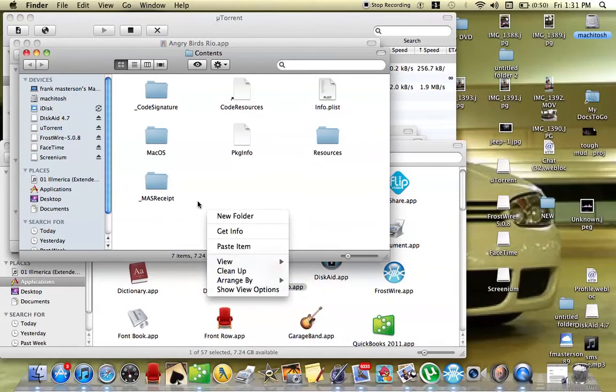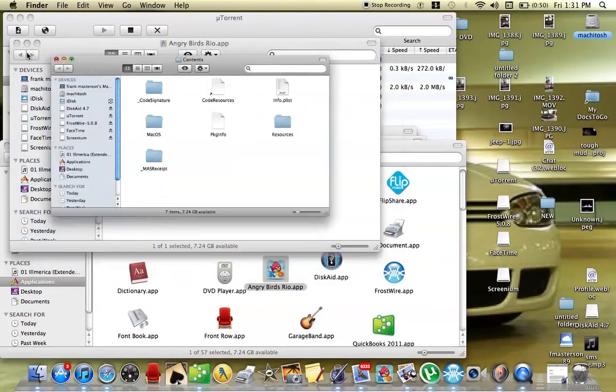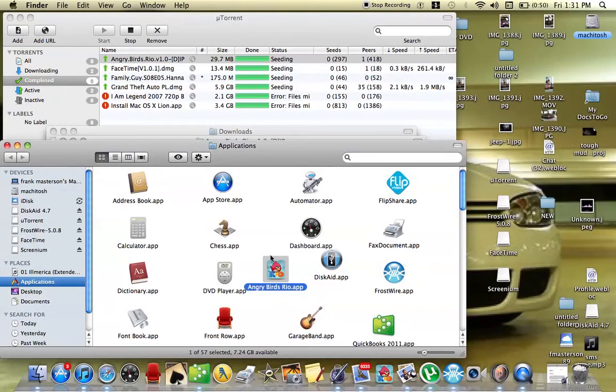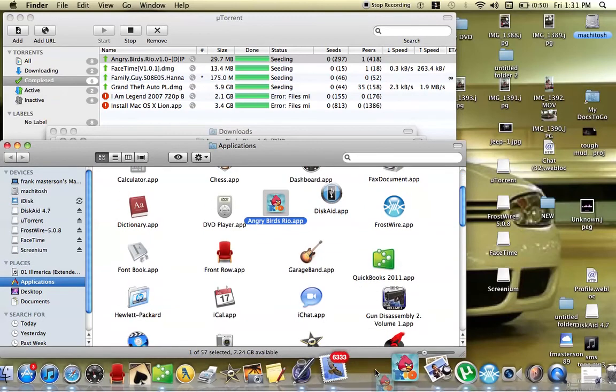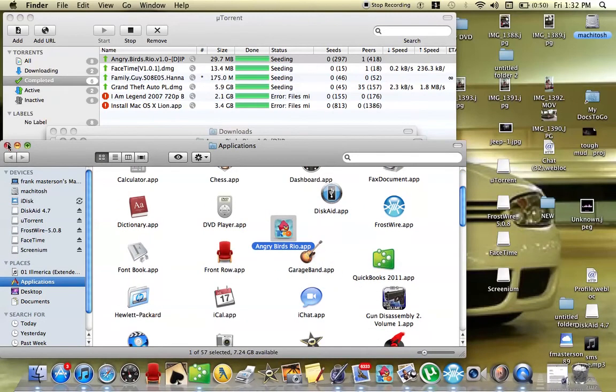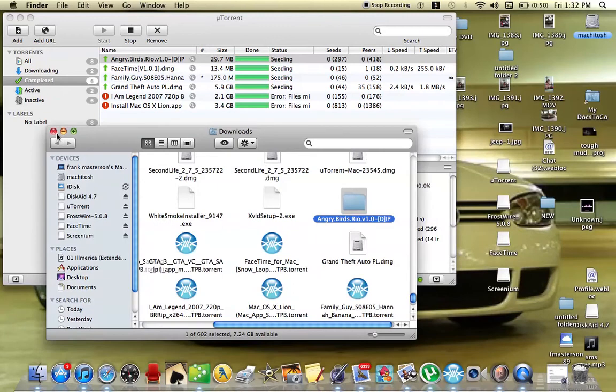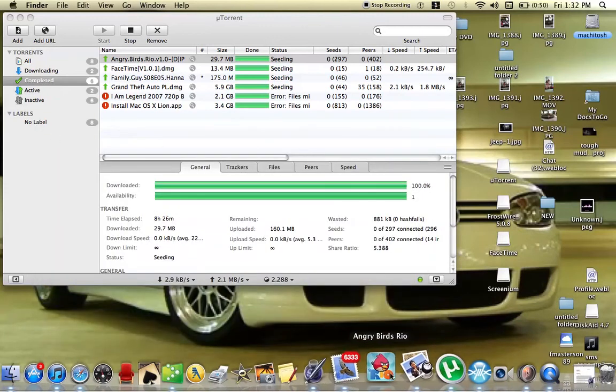It should show somewhere over here. I already have it pasted right here, mass receipt. Then exit out of this, grab it, drag it down to wherever, your dock if you want. Exit out of all this. Go ahead and play.